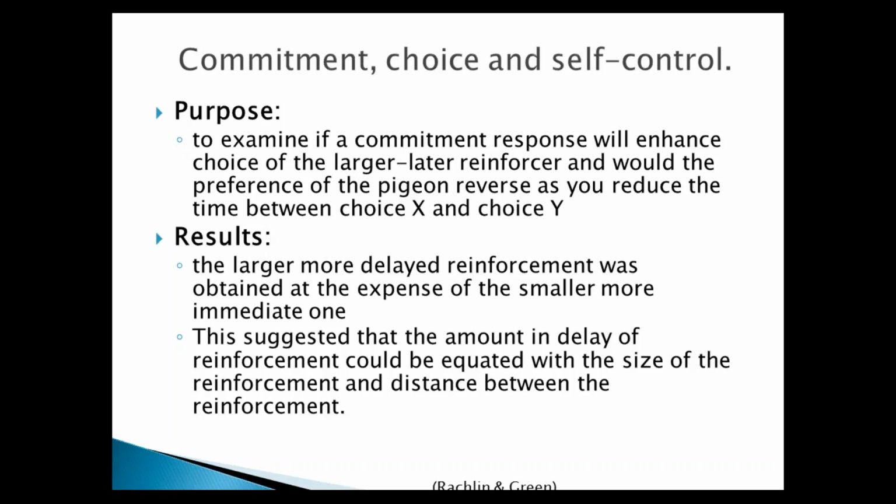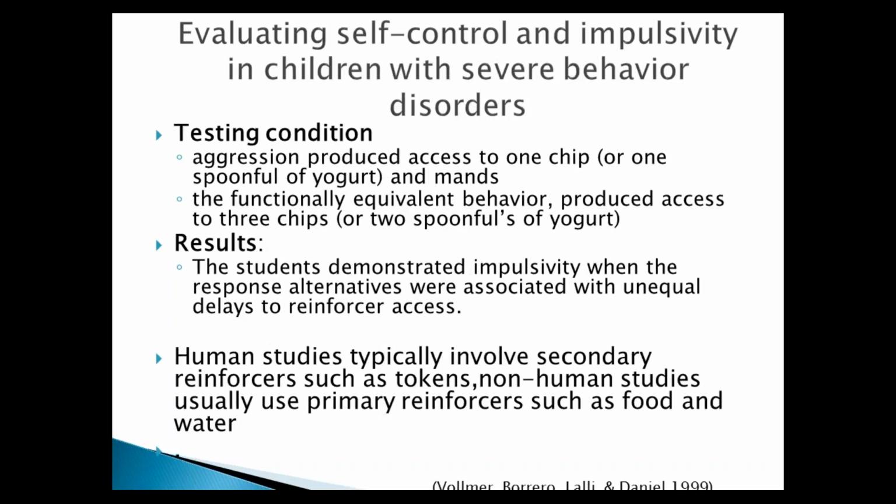This next study, which is evaluating self-control and impulsivity in children with severe behavior disorders, is an applied study. The focus of the study was to talk about the difference between animals and humans. When animals are experimented on in a laboratory setting and are given a choice between a smaller, more immediate reinforcer or a larger, more delayed reinforcer, they usually impulsively choose the smaller, sooner reinforcer.